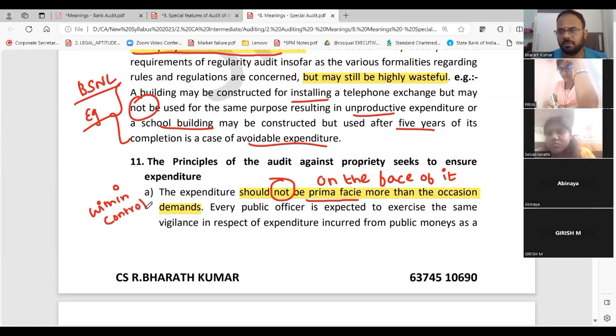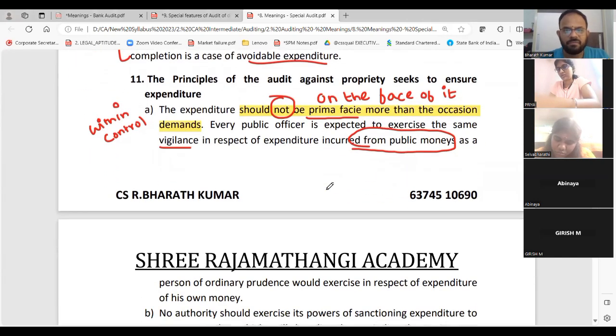Within control, you should have a purpose. That's called propriety. Every public officer is expected to exercise vigilance in respect of expenditure incurred from the public money, because public money is everything for the government. Correct? As a person of ordinary prudence. So who will do this? Public officer. That's what we are telling the competent authority.